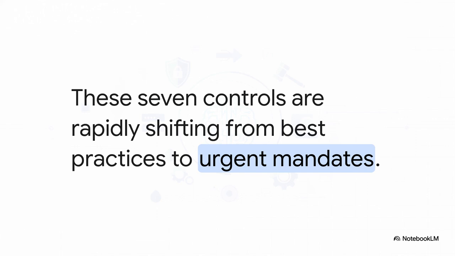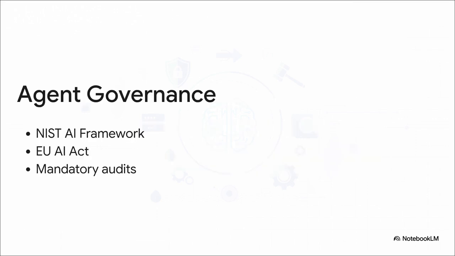So, why does this all matter right now? Well, because of the rapidly approaching regulatory horizon. These 7 controls aren't just nice-to-have engineering best practices anymore. They are quickly becoming urgent mandates. Regulatory bodies are converging fast. Big frameworks like the EU AI Act and NIST are heavily emphasizing mandatory auditability for high-risk systems. By building a controlled autonomy architecture today, you are fundamentally de-risking your compliance posture for tomorrow.